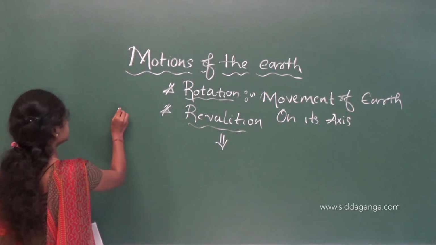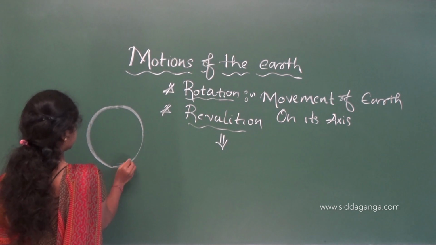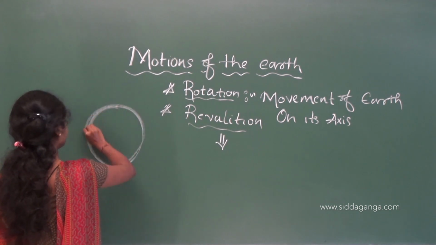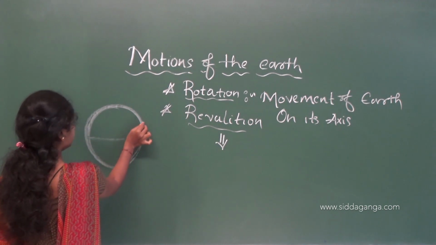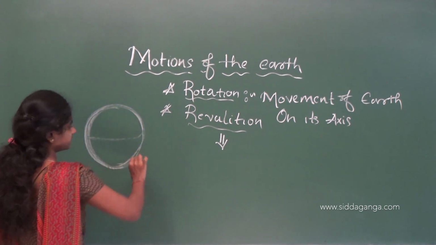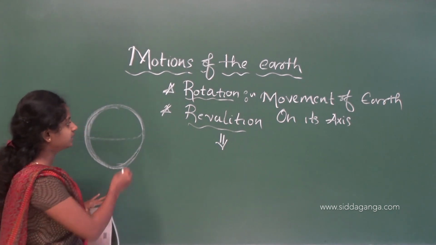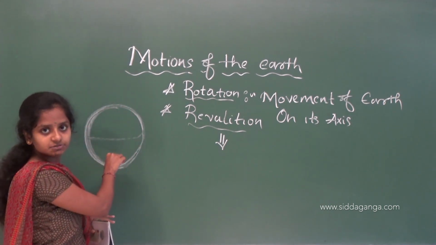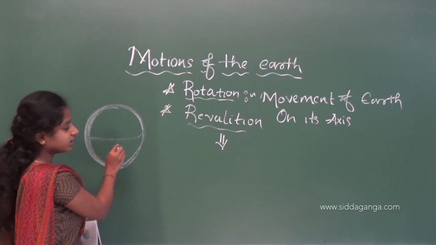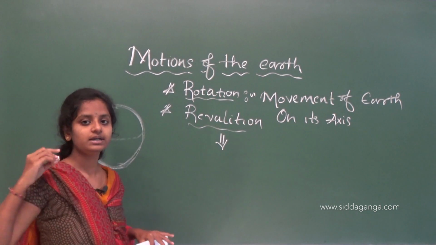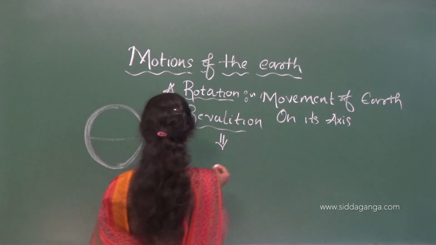See here, this is the earth. Okay, this earth will move around its axis. That is the rotation, and it will move around itself. And if this earth moves around the sun, that is known as revolution. Let me write it here.